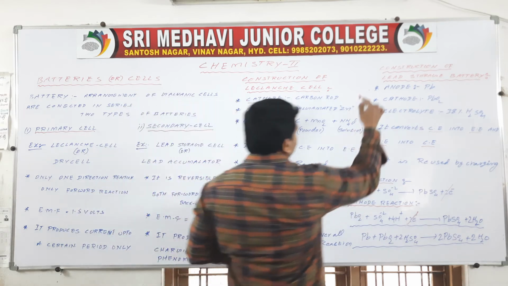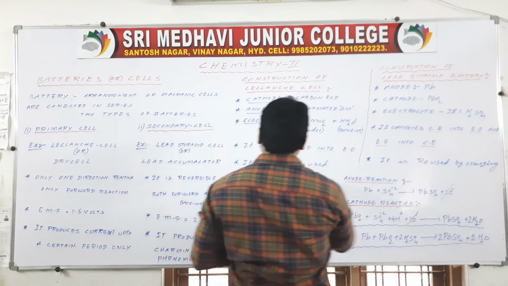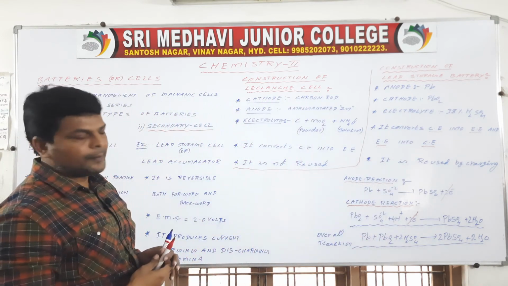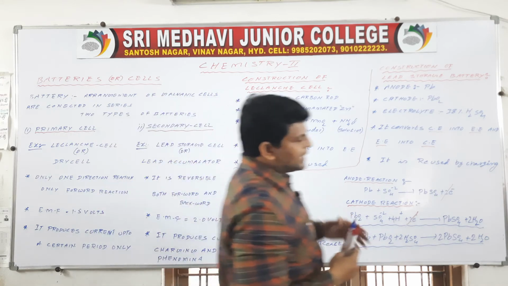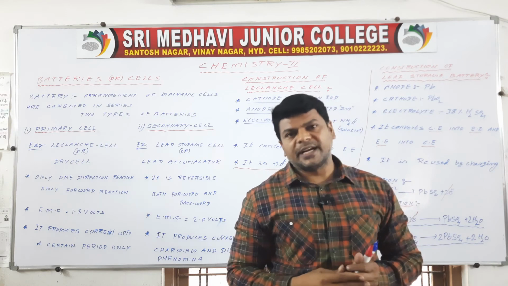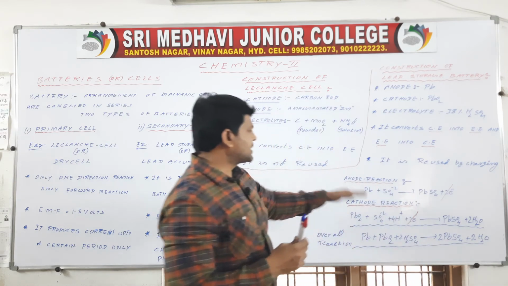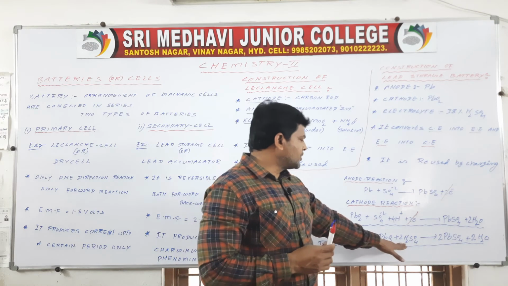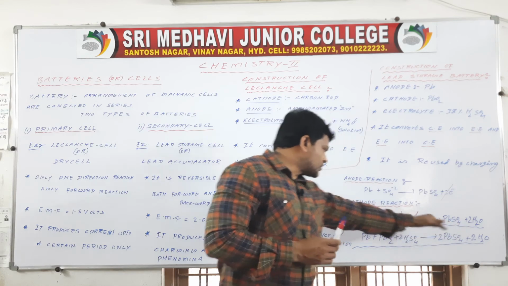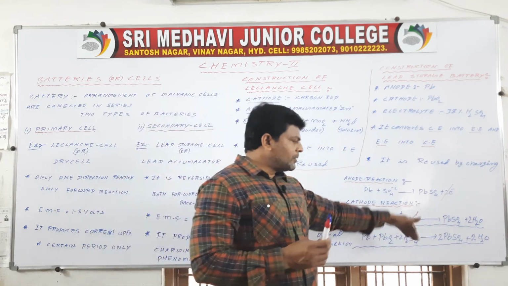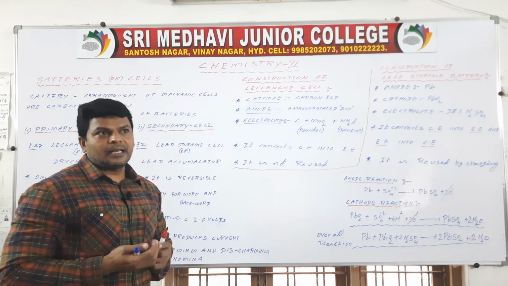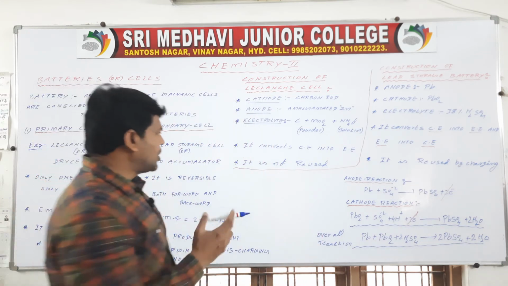Okay, so this is the way the construction goes for the secondary cell. It provides EMF, electromotive force, up to 2 volts. It works on the charging and discharging phenomenon. Forward reaction means Pb and PbO2 with 2H2SO4 give rise to the products. Next, backward reaction means PbSO4 plus 2H2O gives rise to Pb and PbO2. It is a backward reaction. Okay, so here the cell notation, the representation of a cell, you have to know.